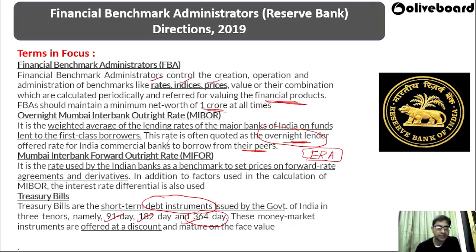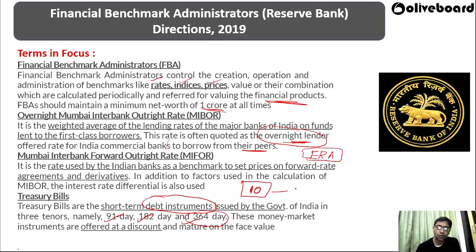These money market instruments are offered at a discount rate and mature at the face value. That means the government issues the debt instrument. Like the government says, this is a 10 rupees instrument, I want to sell it to you.